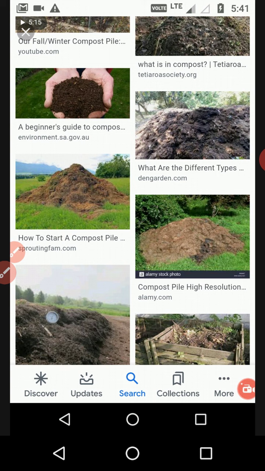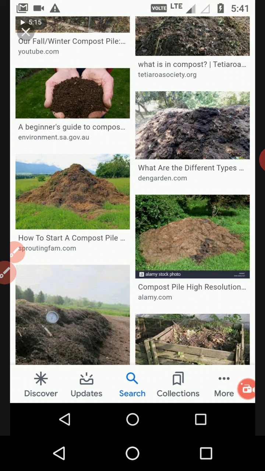So that is the process to prepare the manure.